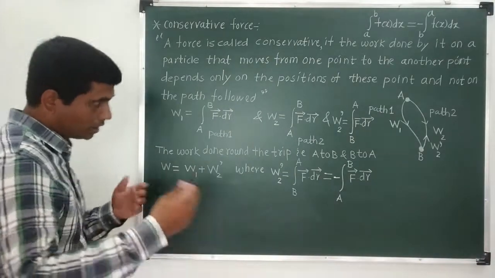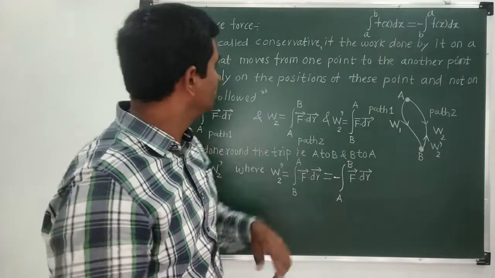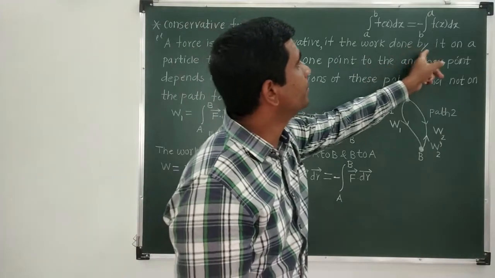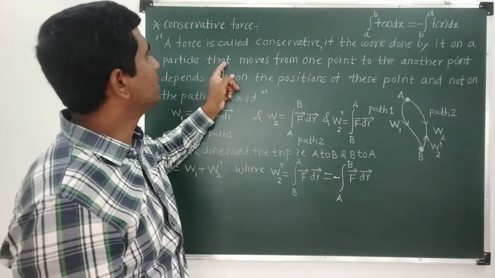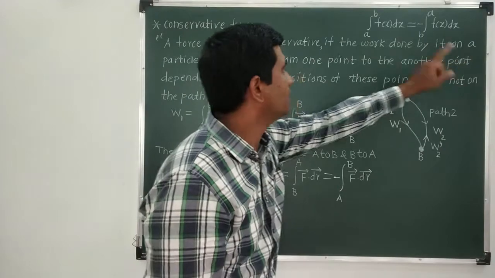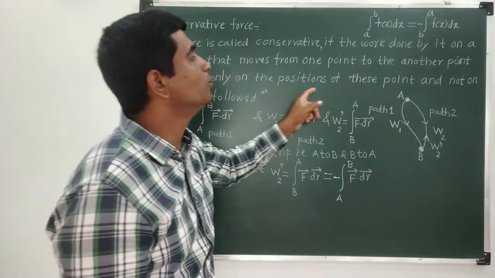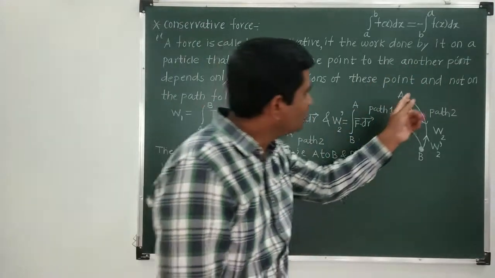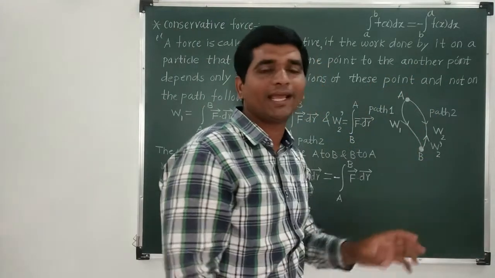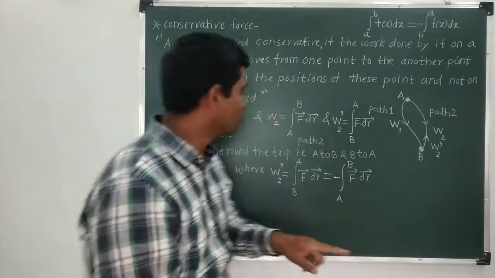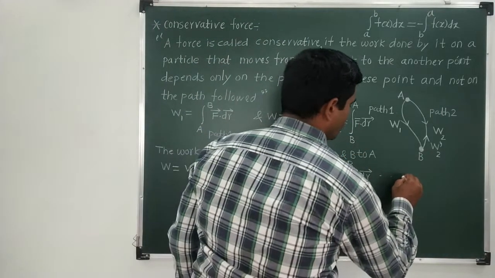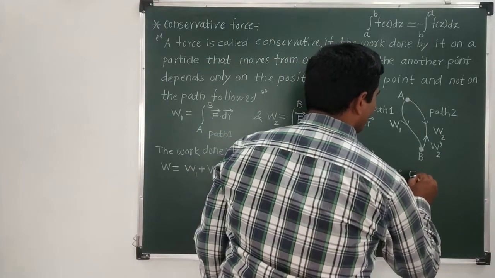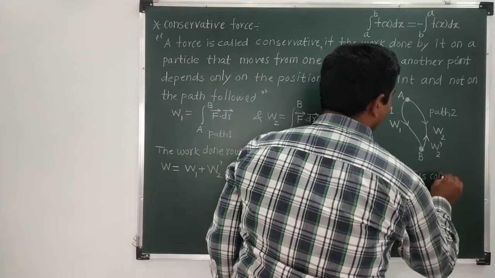Okay, if you don't want to use this, you can use this property of a conservative force field. What does a conservative force field say? The work done by it on a particle that moves from one point to another point depends only on the position of these points. It means that whether you move from A to B or B to A, your work done will be the same, because it is a conservative force field. Here you can give the reason: since F is a conservative force field.